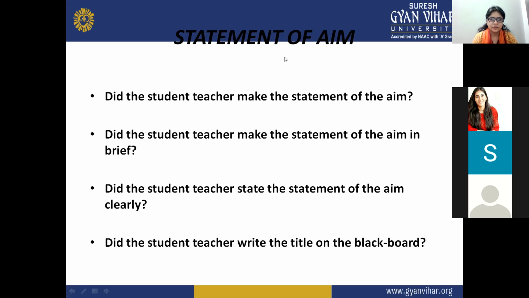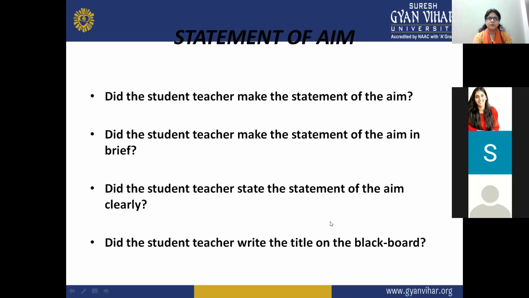When you make the statement of aim, you have to write it down on the blackboard, or you can speak it loudly, or you can make the students repeat after you, so it can give them a clear idea that this is the topic, and this is what we are going to learn today.